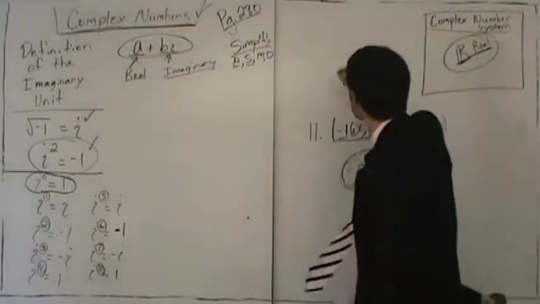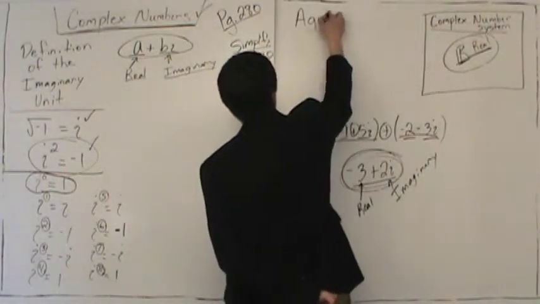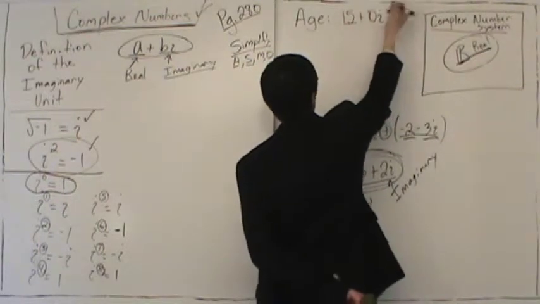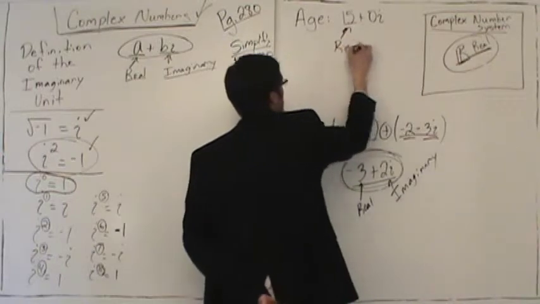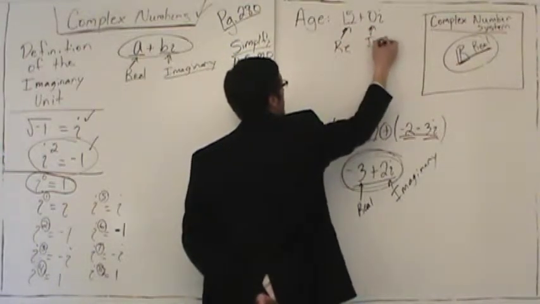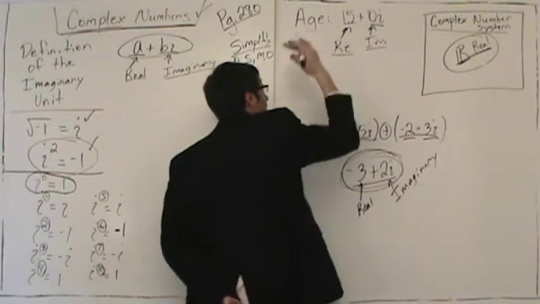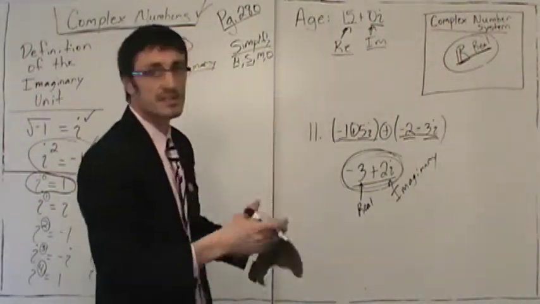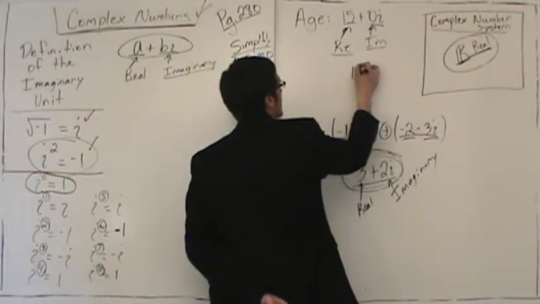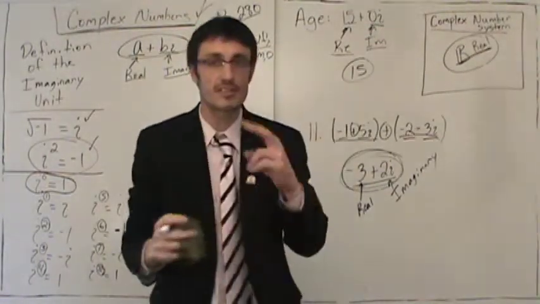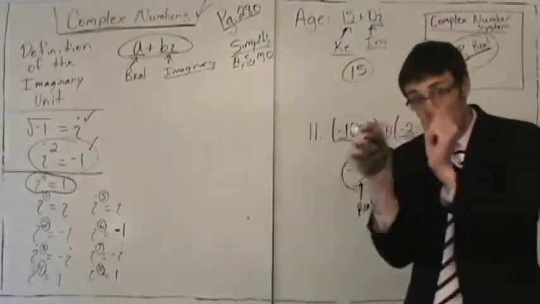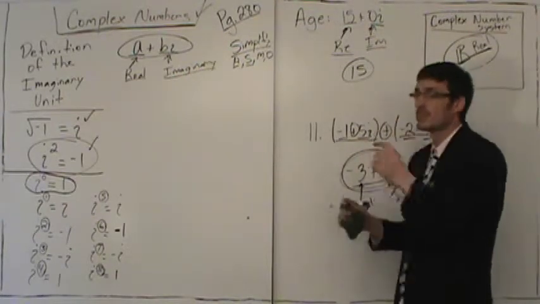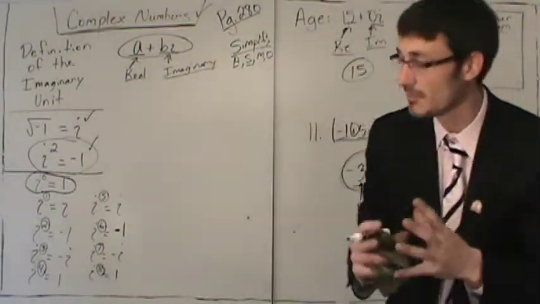So today, what is your age? Out there, if you are 15, today your age is 15 plus what? Not just 15, 15 plus 0i. Your age has a real part, and your age has an imaginary component. This is extremely important for your SOL. So you're 15 plus 0i, but we will write the final answer as just 15. But you understand that your age has how many parts? Your age has two parts. The real part is 15. The imaginary part is 0i. So when you say I'm 15, what you mean is 15 plus 0i.